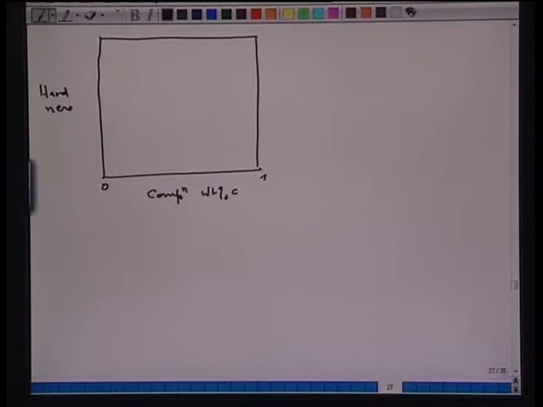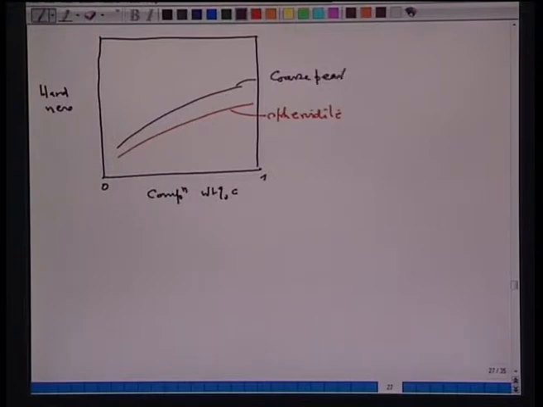Then for spheroidite, hardness is the minimum, and then if you go for coarse perlite, this is for the coarse perlite, and on the top you have fine perlite. That is what I have said also. So this is how the mechanical property varies.